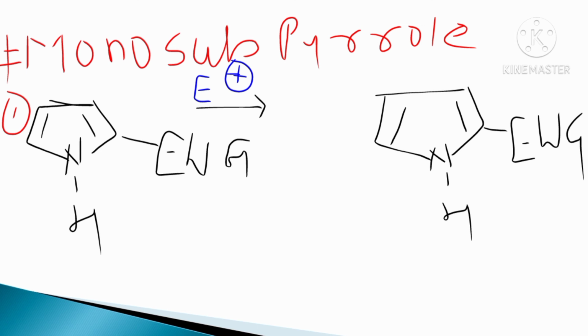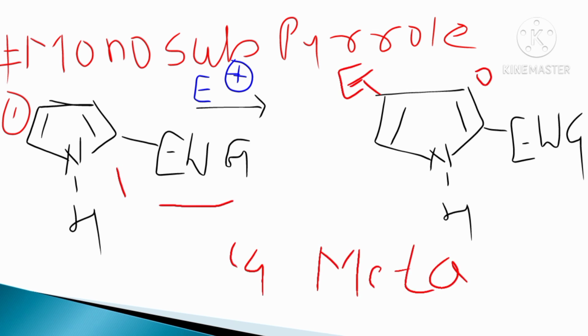Here is monosubstituted pyrrole. In the structure of pyrrole, at the second position, or C2 position, an electron withdrawing group is present. Therefore the electrophile attacks the C4 position, the meta position.